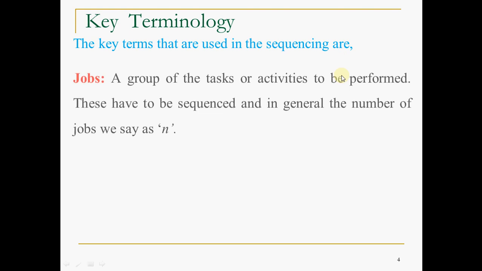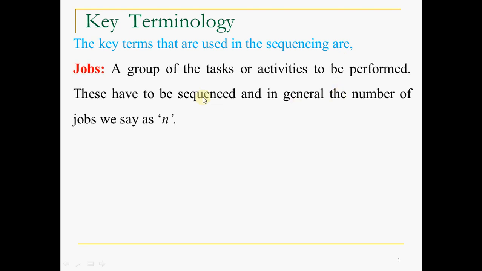So coming to the key terminology, the key terms that are required to understand sequencing are, the very first one is jobs or job. A group of tasks or activities to be performed. Job is a task or an activity to be performed. These have to be sequenced, and in general the number of jobs we say as n. Please note that always you have to sequence the jobs.